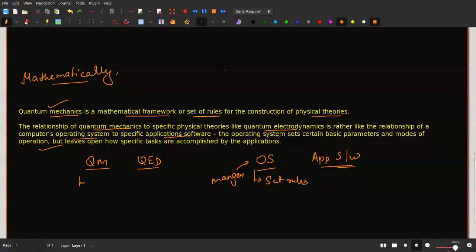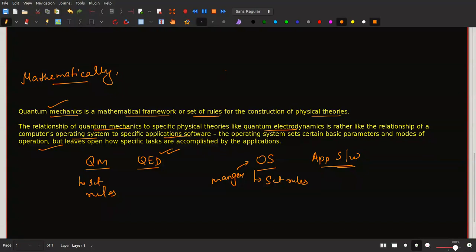In quantum mechanics, we set certain rules, and within that set of rules, the different physical theories work. One such physical theory is quantum electrodynamics. This is just an example, but there's a lot more. So this is how they are related.